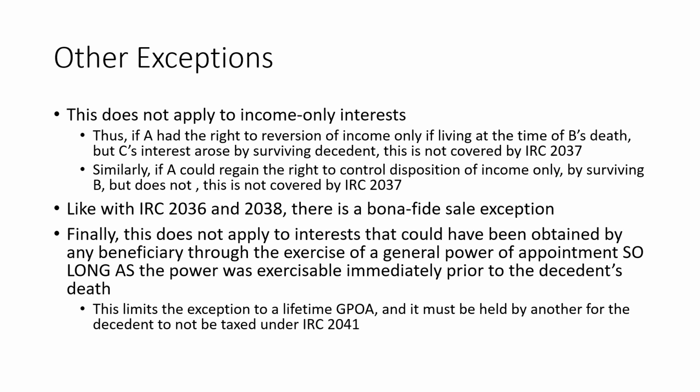Now, I also want to note that there is a carve-out under this section that says it does not apply to income-only interest. So going back to our examples, if A had had the right to the reversion of an income-only interest if A was living at the time of B's death, and if C's interest arose only by surviving A, this would not be covered by Code Section 2037. And similarly, if A could have regained the right to control the disposition, but only the disposition of the income and not the principal, that would not be covered by 2037 either.